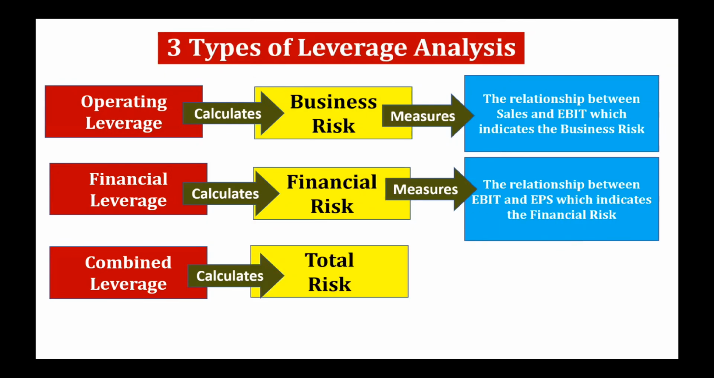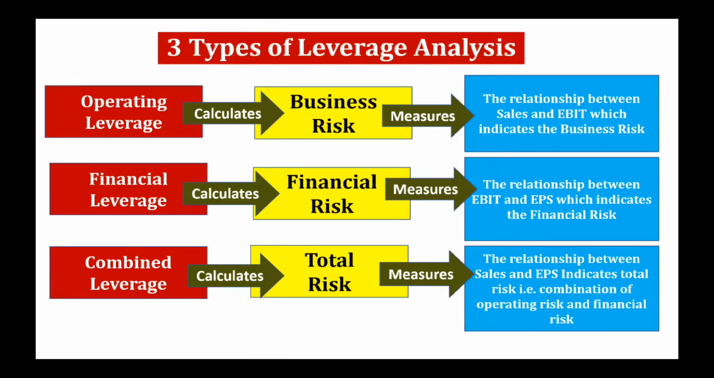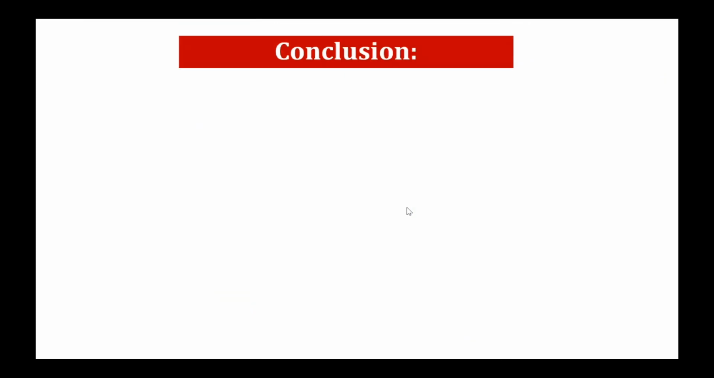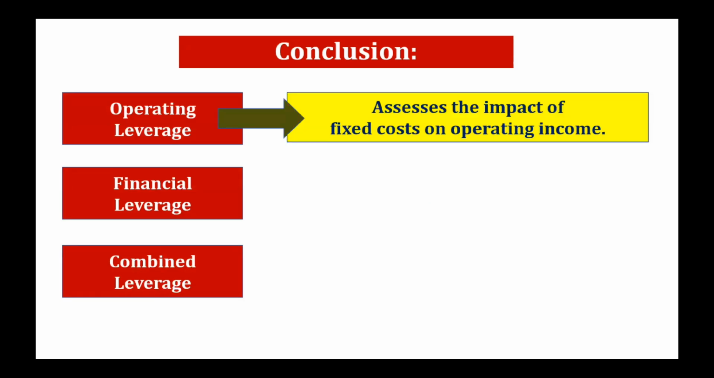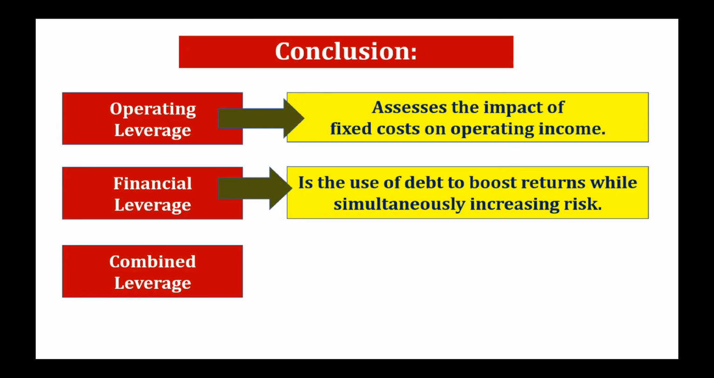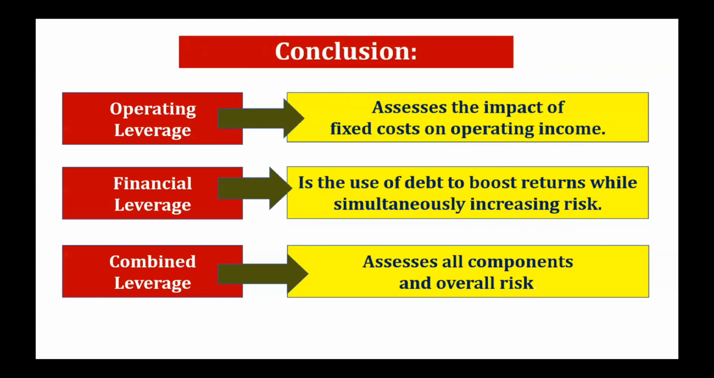And the combined leverage, it's a combination and mix of operating leverage and financial leverage, that is a total risk, which measures the relationship between sales and earning per share, indicates total risk, that is a combination of operating risk and financial risk. So in conclusion, operating leverage assesses the impact of fixed cost on operating income. Financial leverage is the use of debt to boost returns while simultaneously increasing the risk. Combined leverage assesses all components and overall risk.